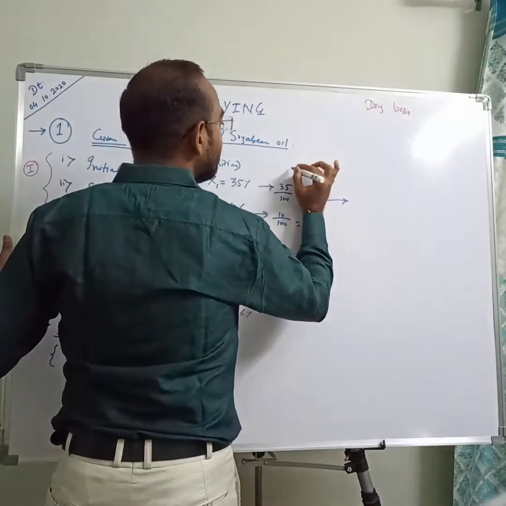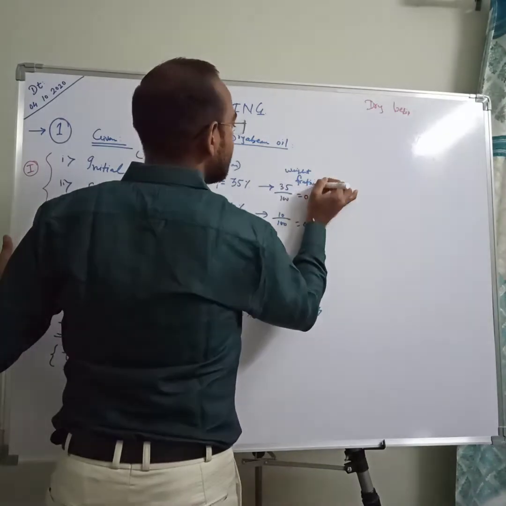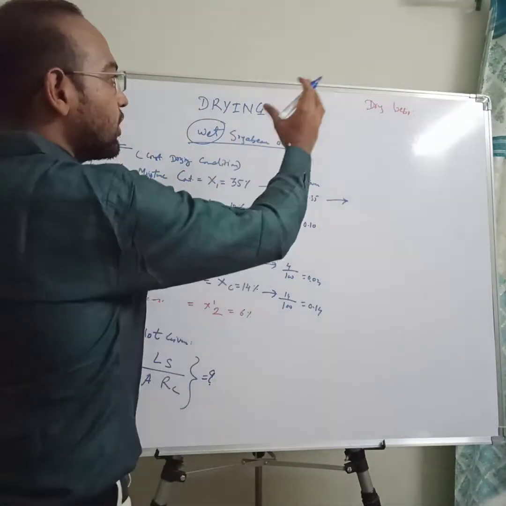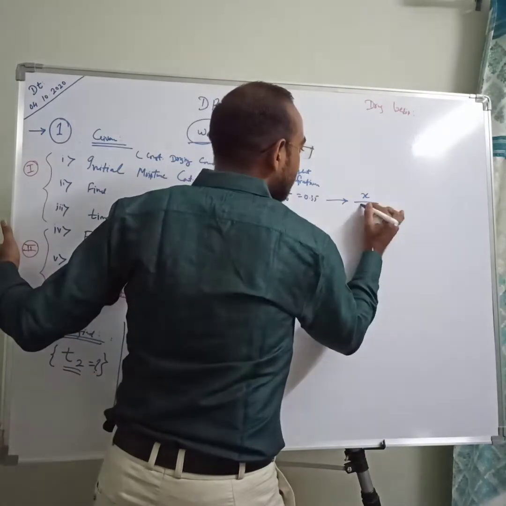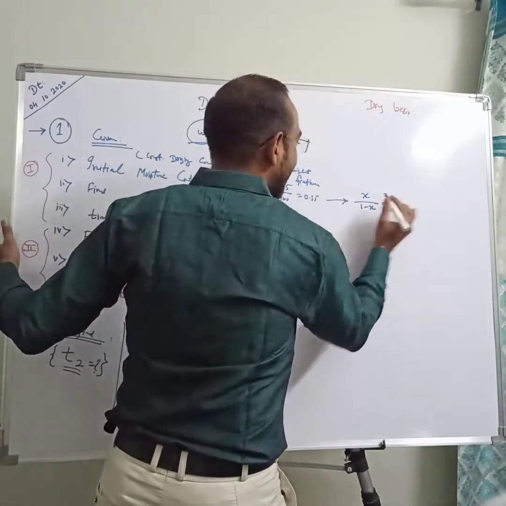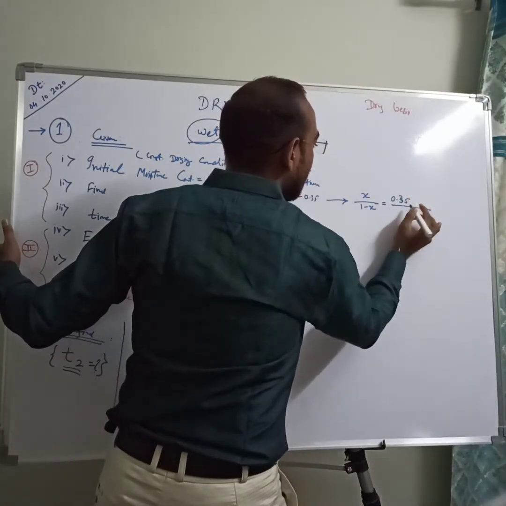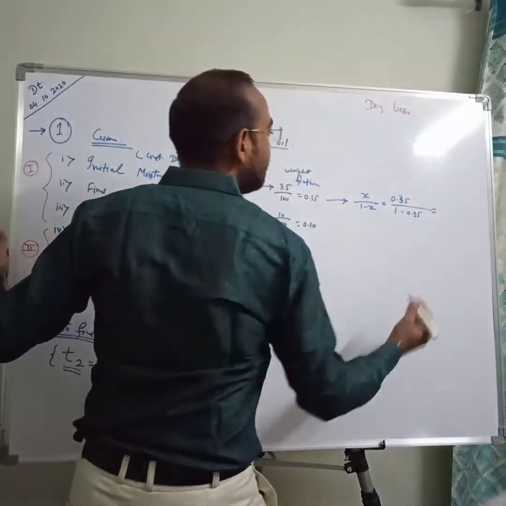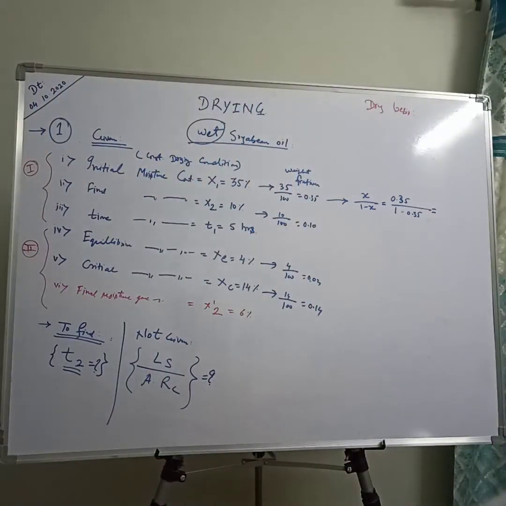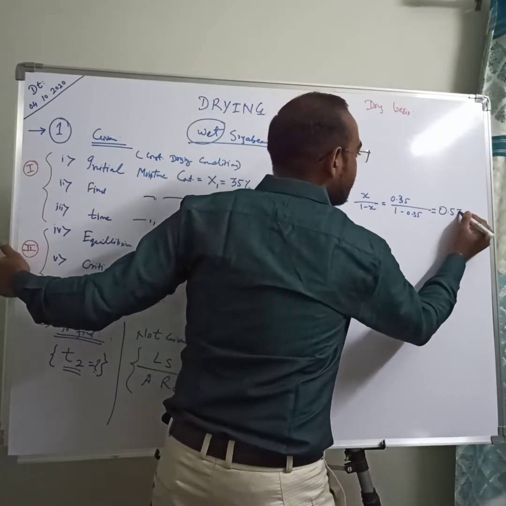Then they are converted into dry basis. Initially these are the weight fractions of moisture, and by using the simple formula for conversion of wet basis to dry basis, that is x upon 1 minus x, where x is 0.35, we get 0.35 upon 1 minus 0.35, which is 0.5384.